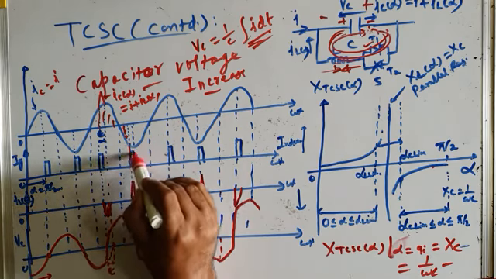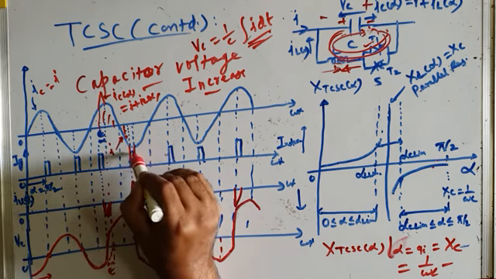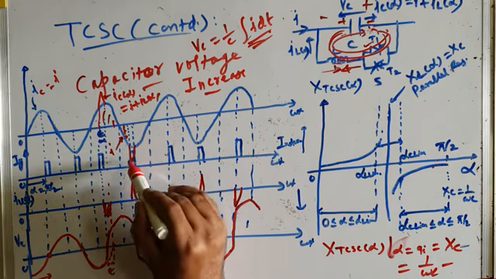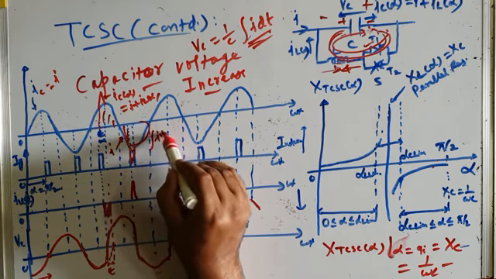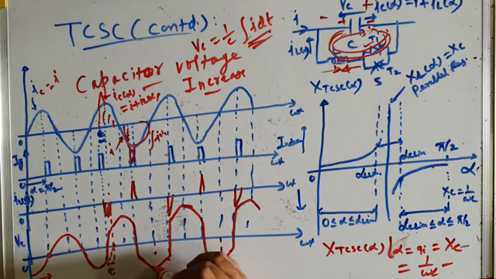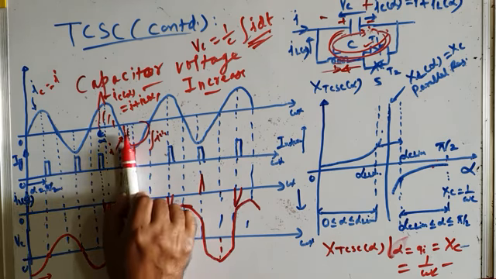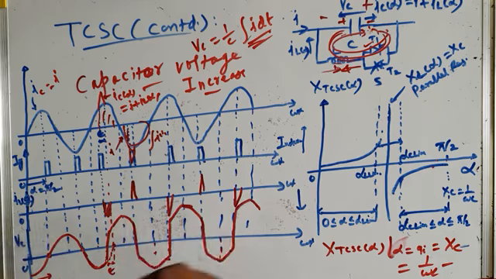and this is the current through the capacitor. Up to here the capacitor current was I, and here it becomes I plus I_L(alpha). And if you calculate this area, it is integral I dt. It again increases because of this, and therefore the capacitor gets charged to an even higher voltage. If you maintain this epsilon, I mean this phase angle advance, the capacitor voltage will go on increasing infinitely. So once we have reached a certain value of capacitor voltage which is higher than the normal value, we want to maintain it.